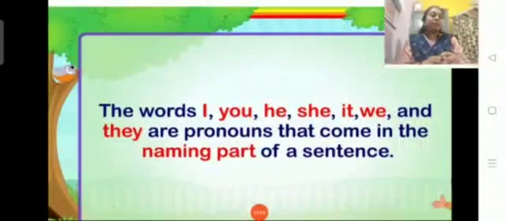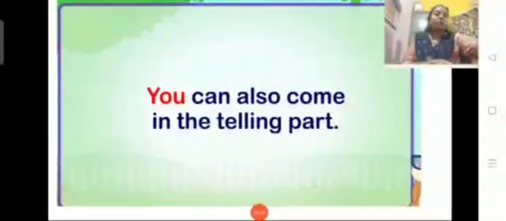Okay. So here the words I, you, he, she, it, we and they are pronouns that come in the naming part of a sentence. When you are starting the sentence, these words are used. You can also come in the telling part. So when you are talking also, you can use you.